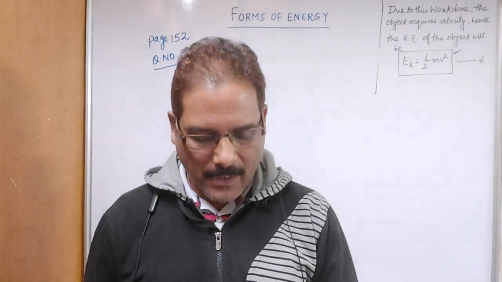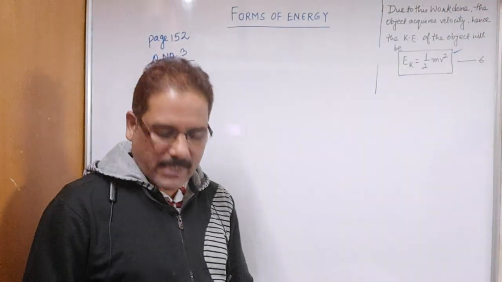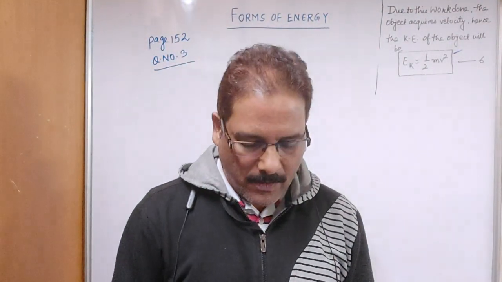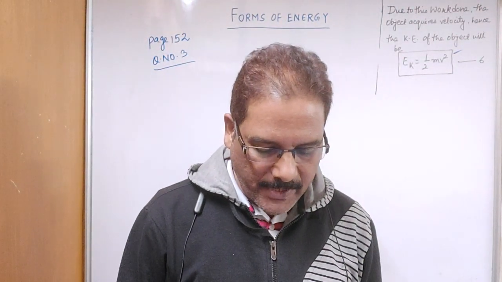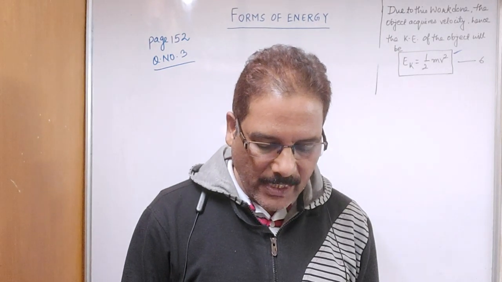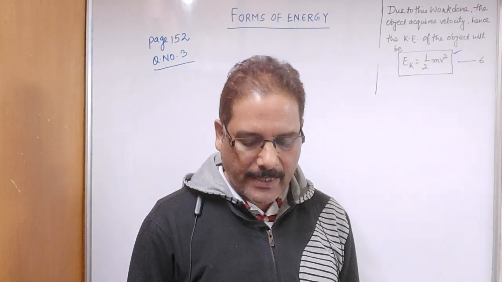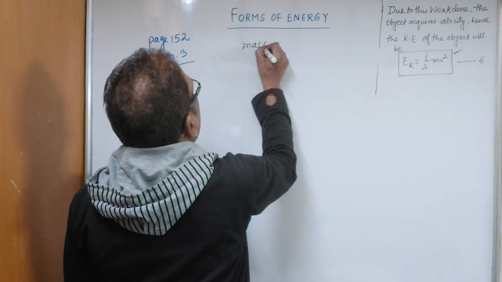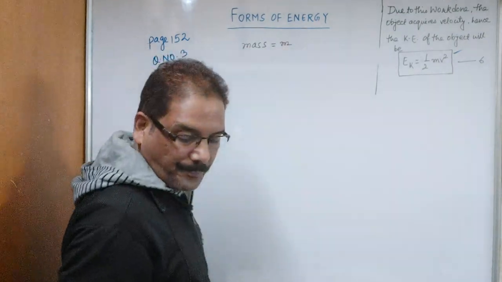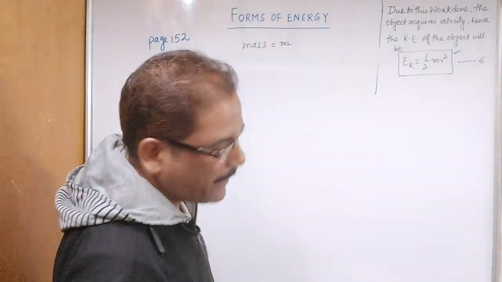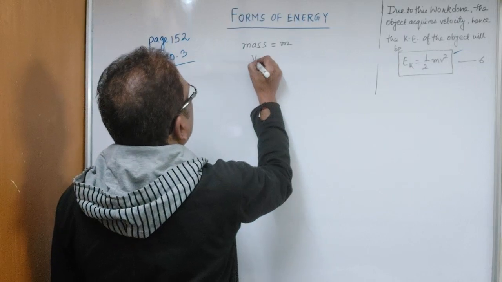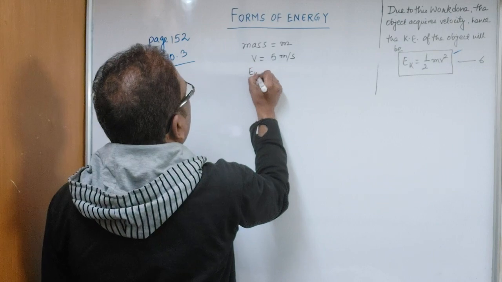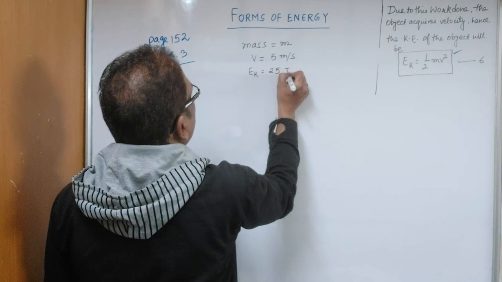Now we will discuss the numerical problems. Question number 3, page 152. The kinetic energy of an object of mass m moving with a velocity of 5 meter per second is 25 joule. So the mass of the object is given as m, and it is moving with a velocity of 5 meter per second, and EK, the kinetic energy, is given as 25 joule.